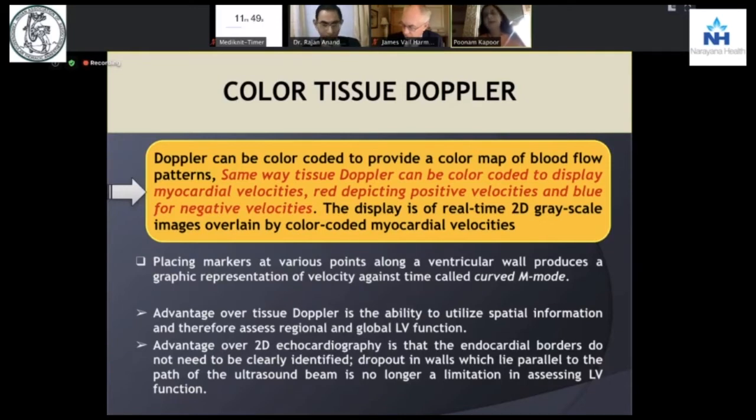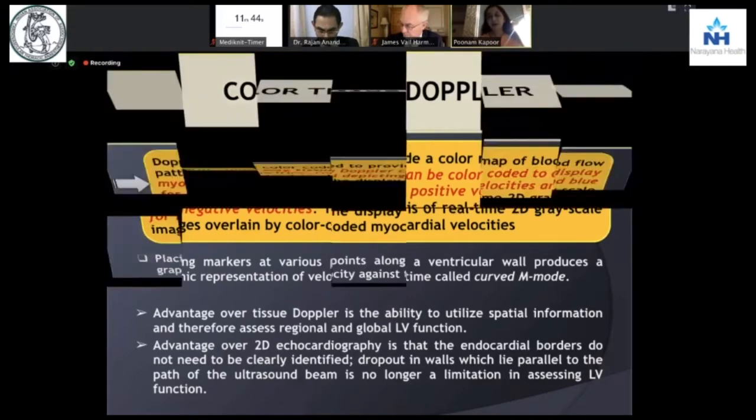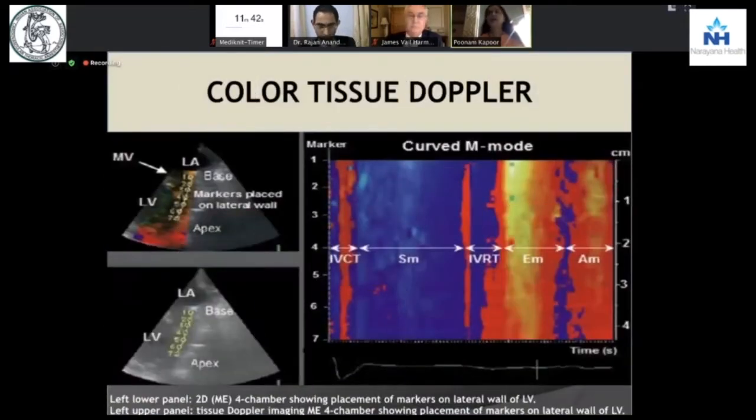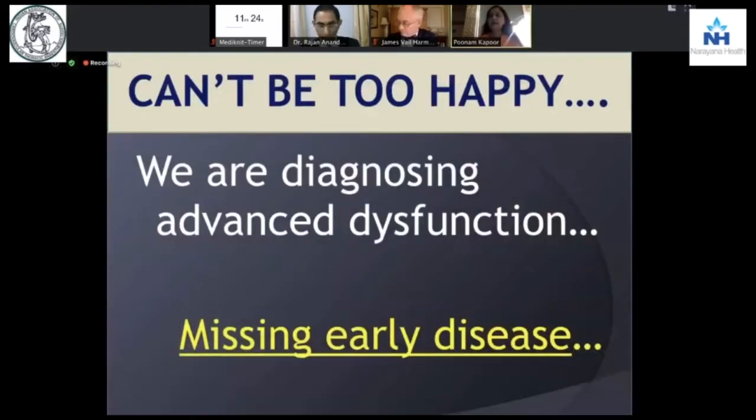So Doppler can be color-coded. You have the color-coded M mode on Doppler, which is very nicely seen. It is in motion. This is the curved M mode where small speckles can be seen as hyperechoic shadows in a four chamber, and these can be seen as the blood flow velocity moves in a cardiac cycle from the aortic valve opening and closure to the mitral valve opening and closure in a single beat. And this is what we are detecting on a very nice screen with tissue Doppler imaging.